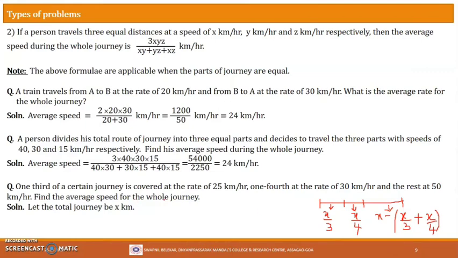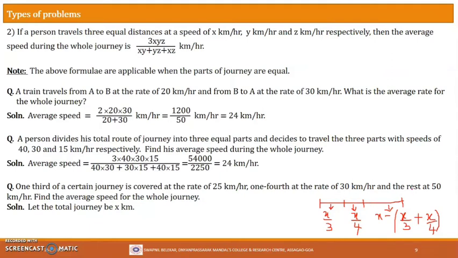Since distance is not given, we will consider the total distance to be x kilometers. So let the total journey be x kilometers. Then one third of the full journey, that is one third of x kilometers, is covered at a rate of 25. So one third of x will be x by 3. This first portion will be x by 3. Then one fourth of x will be x by 4, and this is covered at 30.